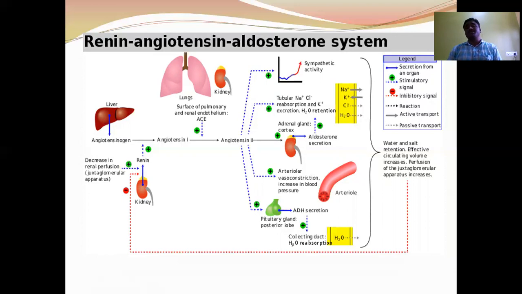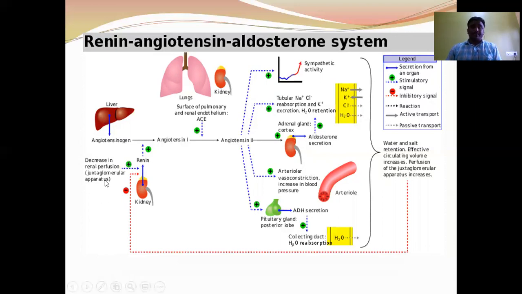Okay, we'll discuss the function of juxtaglomerular cells and macula densa cells. Juxtaglomerular cells secrete the renin enzyme and macula densa secrete thromboxane.